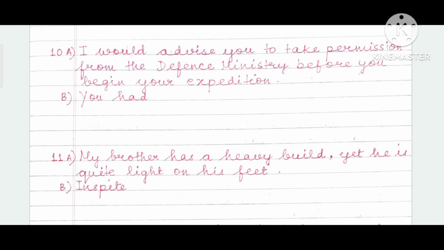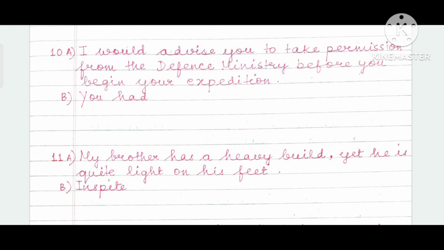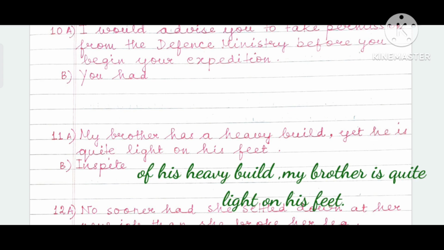My brother has a heavy build, yet he is quite light on his feet in spite. Now, I keep on repeating this in my other videos also. Whenever you have in spite or despite, there is a rule. You always add of after in spite. It's in spite of. But if you get a sentence with despite, don't use of. No of after despite, but always put of after in spite. It's in spite of and just despite. Keep this in mind. This is a very common beginning, in spite of or despite. My brother has a heavy build, yet he is quite light on his feet.